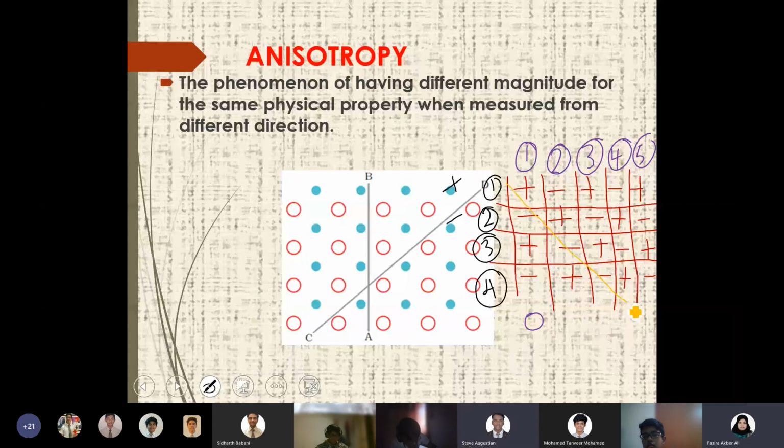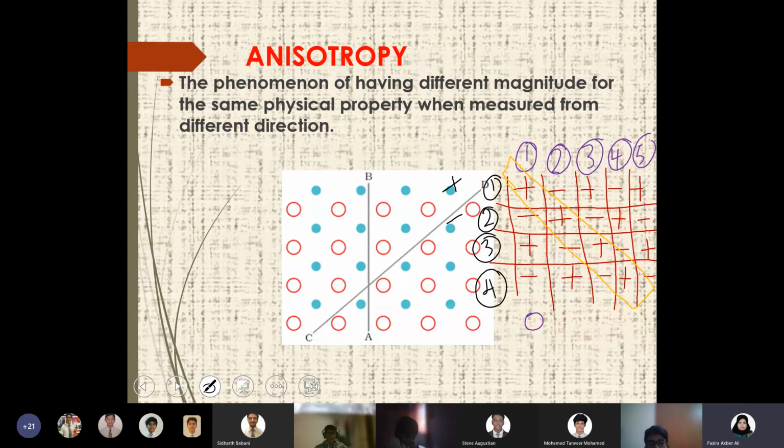Diagonal. Yes, ma'am. What will be the overall charge? Positive. But 4 positive, right? Yes, ma'am. Okay, so that means if a solid has different values of the same property, we are looking at the electrical charge, the total electrical charge. But when you measure the electrical charge in different directions, in each direction the value was different, right?